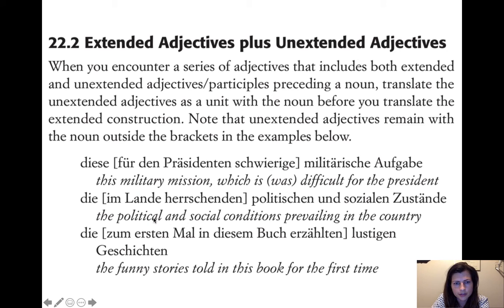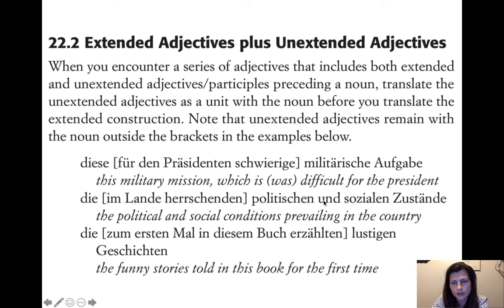So you see the political and social conditions, die politischen und sozialen Zustände. So politisch and sozial, both of those adjectives are just normal adjectives, and they go with Zustände, conditions. And then we have our construction here, and it's set off from the other, because what are the conditions?